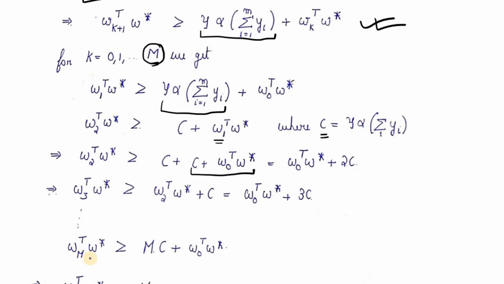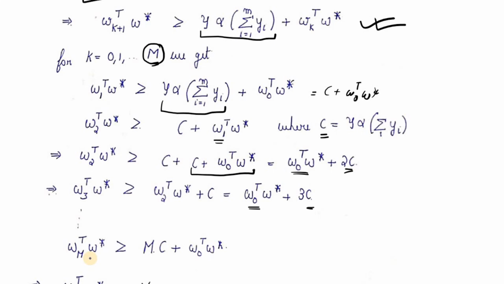So this is w1 transpose w star. From a step before, it was greater than c plus w0 transpose w star. We just impute it over here and we see that w2 transpose w star is greater than twice of c plus this term. Now we proceed further with w3 transpose w star, and then we are able to find out that it's greater than this.